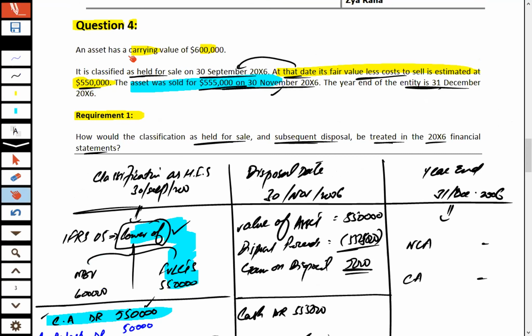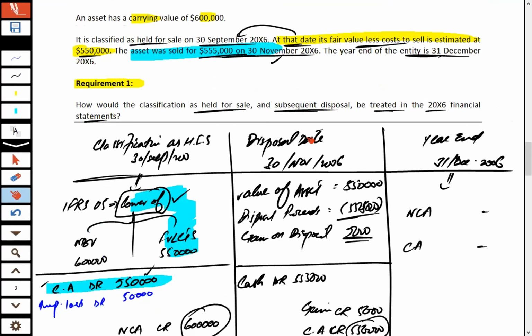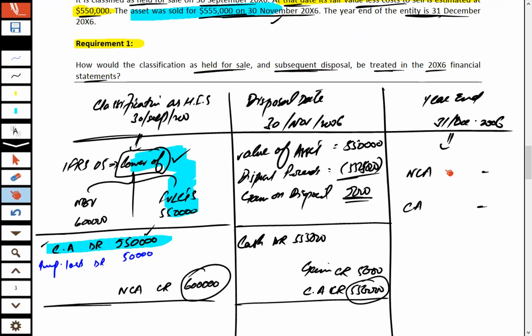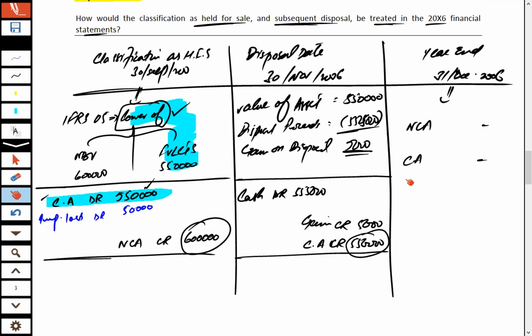So it's all about the treatment of this asset, which we first classified as held for sale, and then the asset was sold on 30th November 2006, before the year end date. So that asset would no longer be part of the assets at the year end balance sheet date.